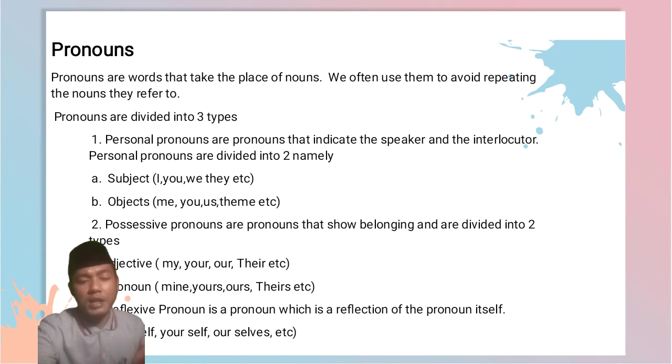And the next point is pronouns. Pronoun here means mine, yours, ours. If someone asks me, whose book is it? Mine. Possessions, like this.